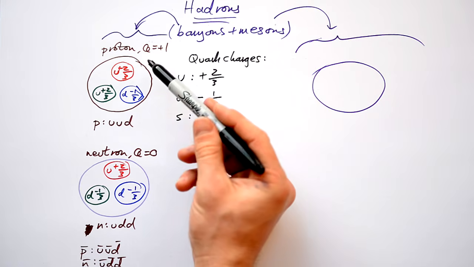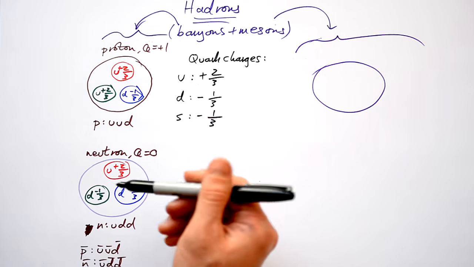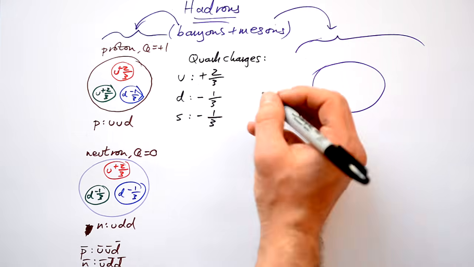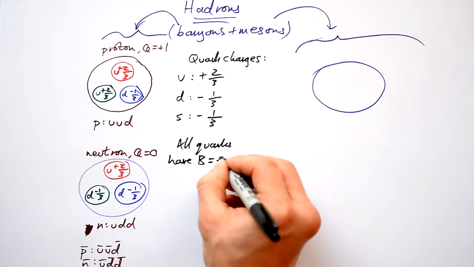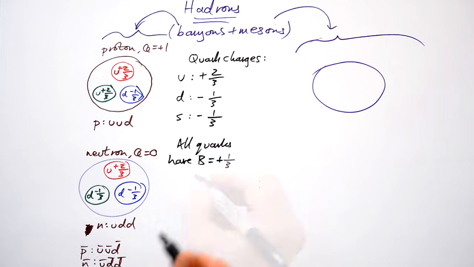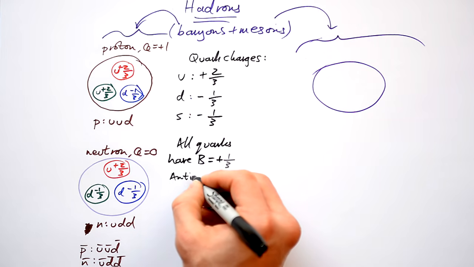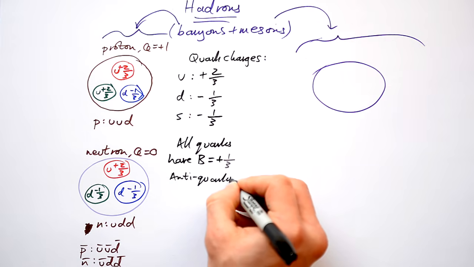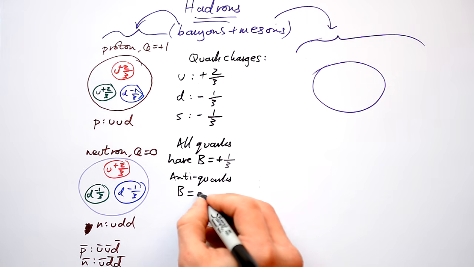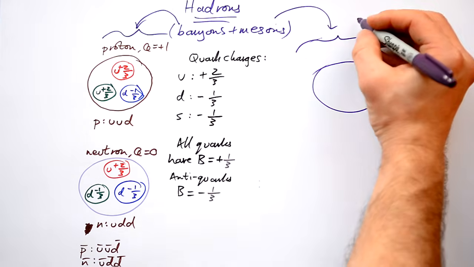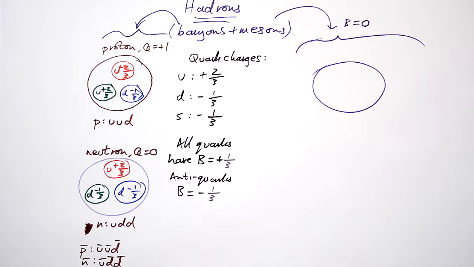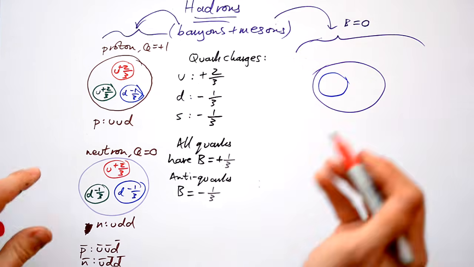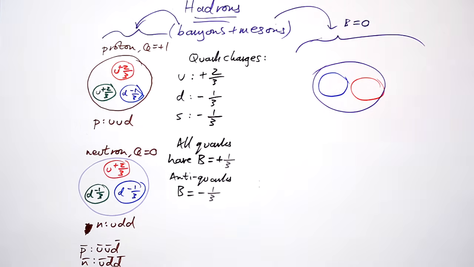Now, if we have a baryon number of +1 for both protons and neutrons in any baryon, then that must mean that all quarks have a baryon number of +1/3. If that's the case, then antiquarks must have a baryon number of -1/3. And if mesons have a baryon number of 0, because they're not baryons at all, they're mesons, then that must mean that we have a quark and an antiquark.